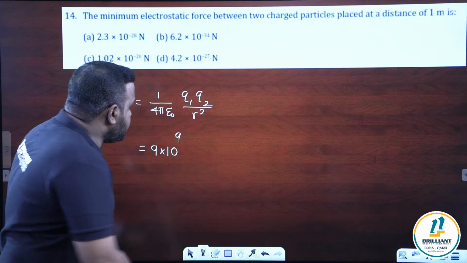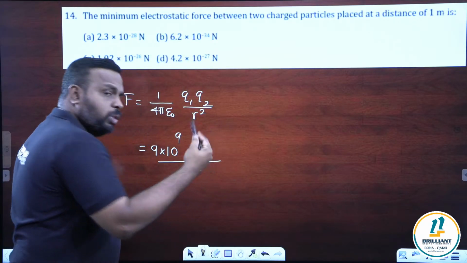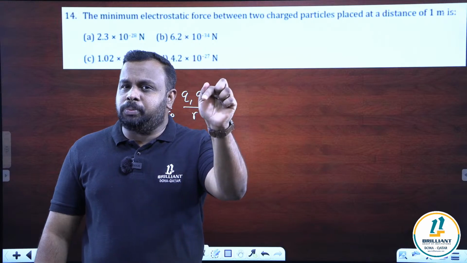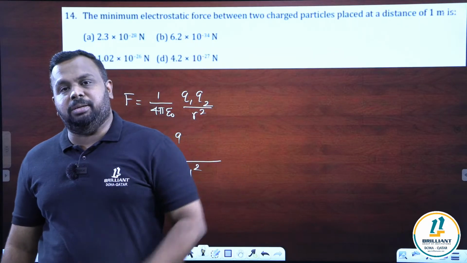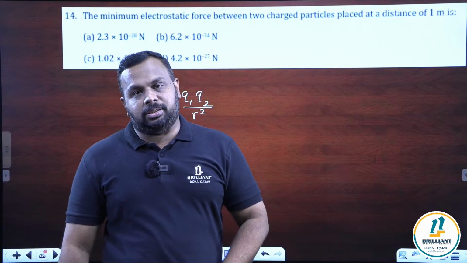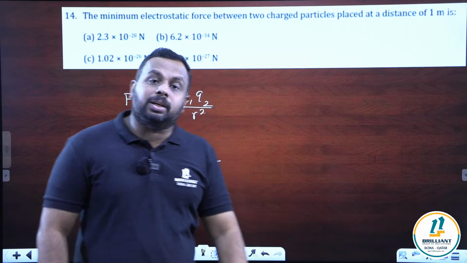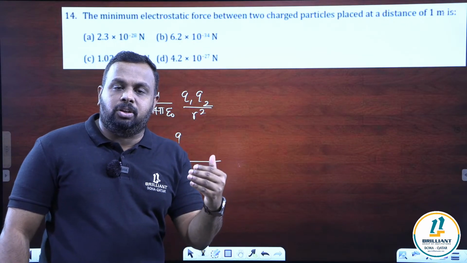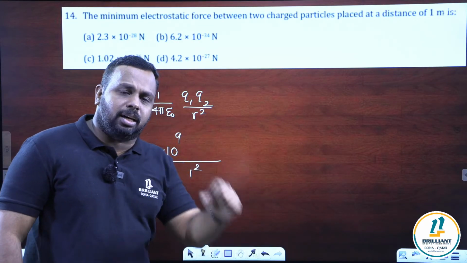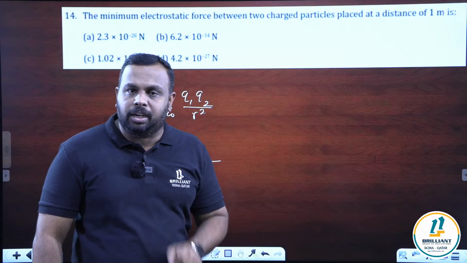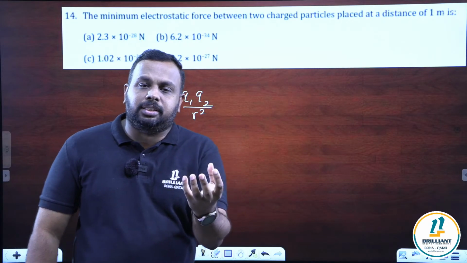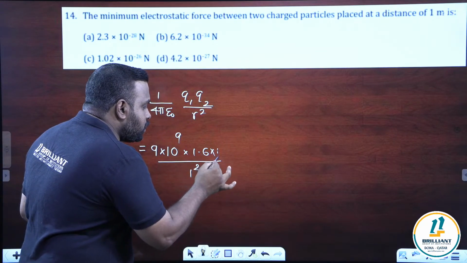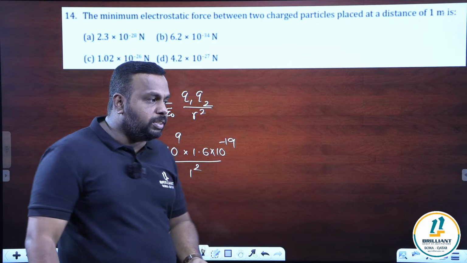Distance is given as 1 meter. So denominator will be 1 square. 1 square is 1 only. Q1 and Q2. For the force to be minimum, we know that the charge should be minimum. What is the minimum value of charge? Here you have to recall the idea of quantization. Basic charge, the minimum value of charge is charge of electron. You can't get a charge which is less than the magnitude of charge of an electron. So minimum possible value of charge is the charge of an electron. What is the charge of an electron? It is 1.6 into 10 power minus 19. This is the minimum possible value of a charge.